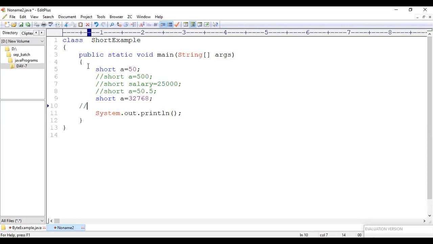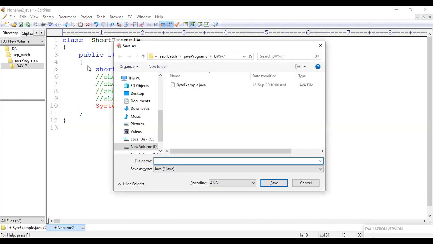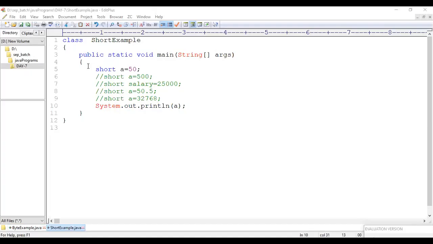Now listen carefully. Let me comment this as well. Let me keep it as a variable itself. So let me compile it. It will ask me to save. I would like to name it as the short example. Let me save this one. Compilation is done for the first one. And I will do the execution now.